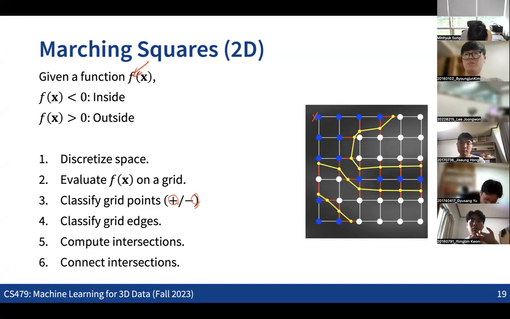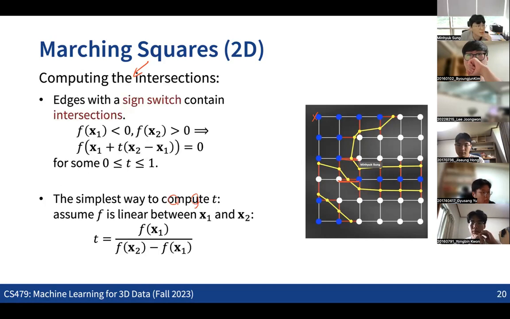And then we're going to look at the edges of the boxes here. With that, we can see the boundary of the shape. If there is a sign change between the two end points of an edge, that means there will be an intersection between the boundary of the shape and the edge, like this.